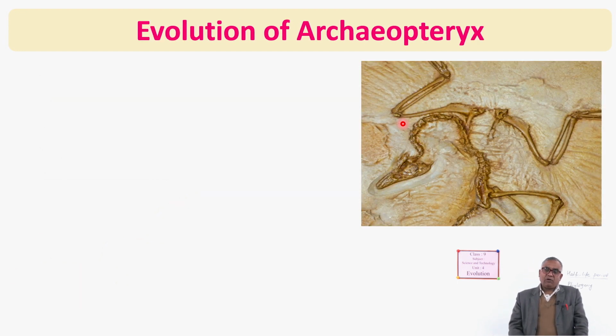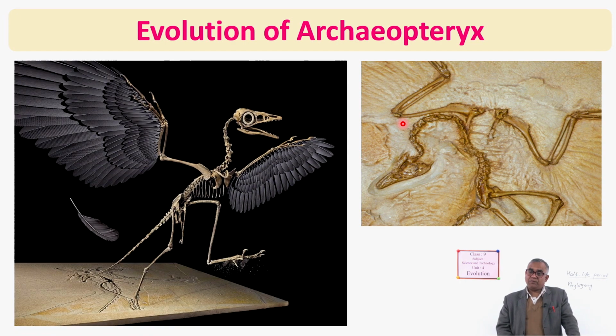Next, evolution of Archaeopteryx. Archaeopteryx is an extinct bird. Here, on the basis of the fossil, this is elaborated by an artist. Here teeth are found in the beak. About it we will discuss in another evidence also.